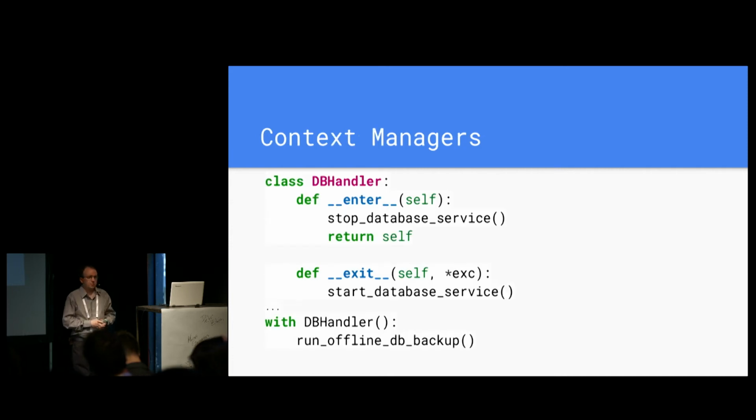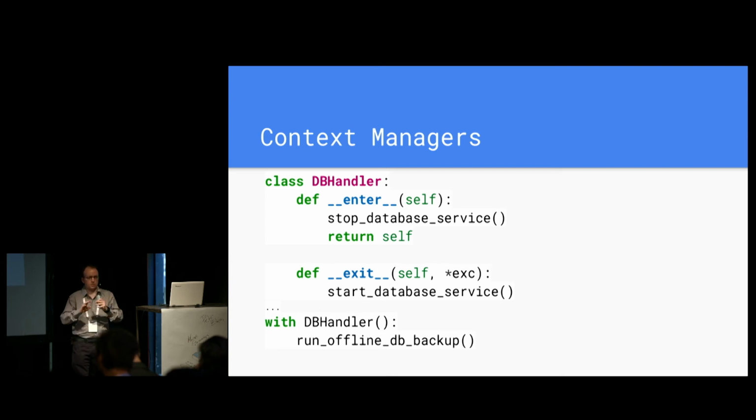So consider this example. Let's say I have to run a backup of my database, but the backup is offline. So I have to stop the database, run the backup, and then I will start it again. And one way I could do this is by means of a context manager. And context managers are a fairly simple protocol in Python that only has two methods, enter and exit. And when I do something like this, I'm going to put the code that stops the database into the enter. So I use this with a with statement.